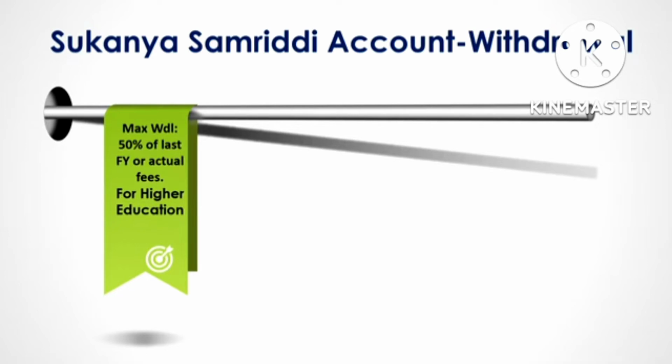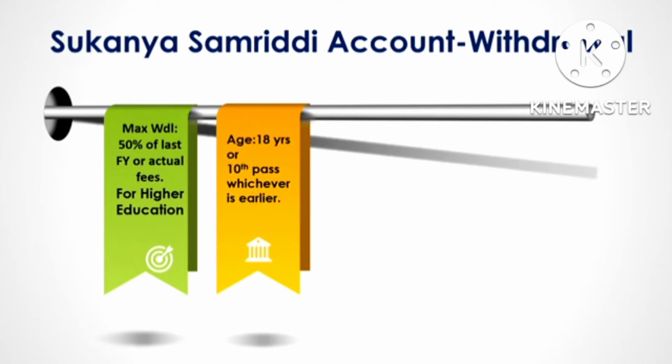So this withdrawal is meant to meet the needs of the higher education of the girl child. So 50% of the last financial year's balance or the actual fees for the higher education, whichever is less, will be paid.